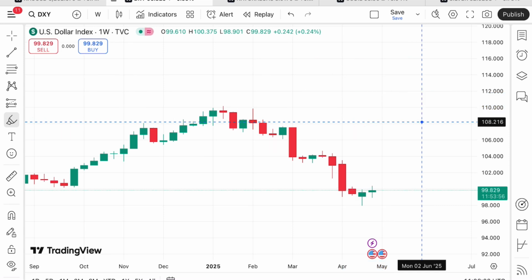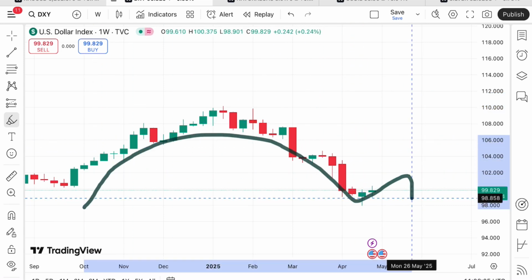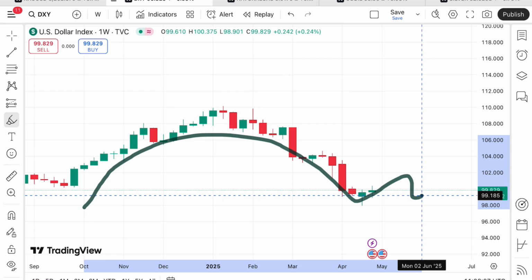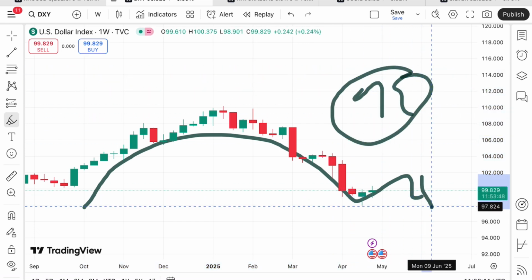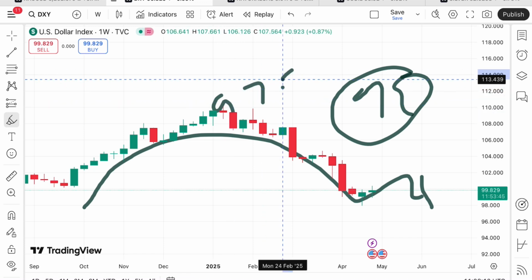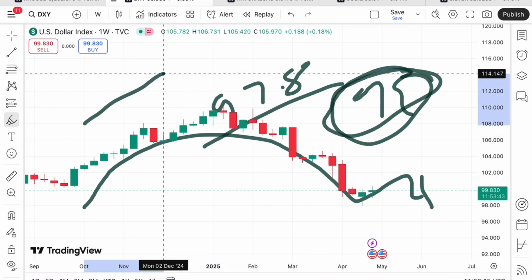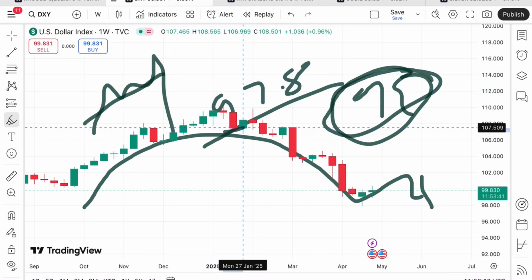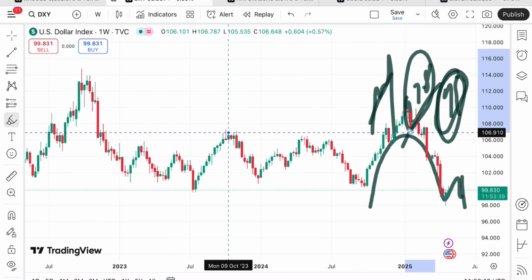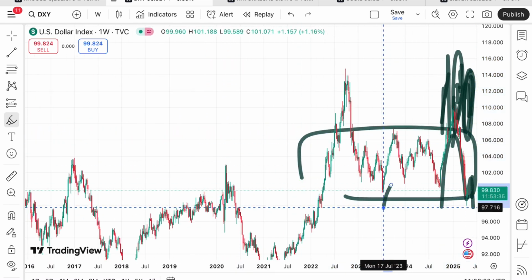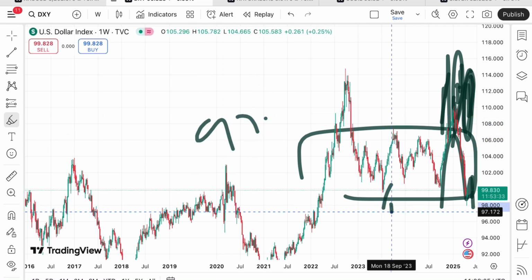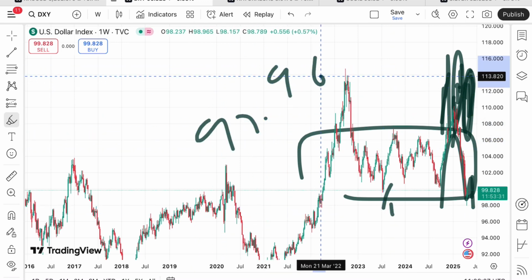But suppose the price doesn't sustain, a swing can form at this level. If the price starts falling below this level, we can see it move towards $99, and from there a further fall towards 97.8. This 99 has already been tested, so we can see the price fall below 97.8, and then there will be a zone breakout, so we can see the price fall further down towards 97.7 to a level of around $96.8.